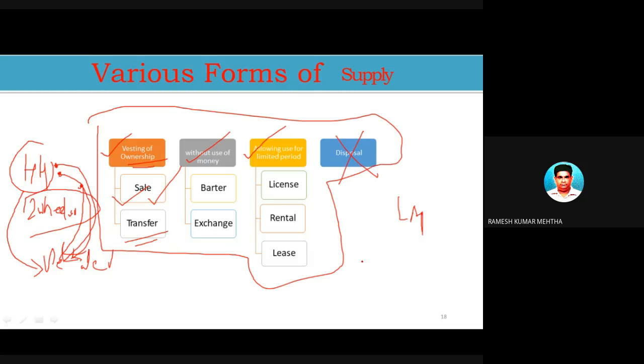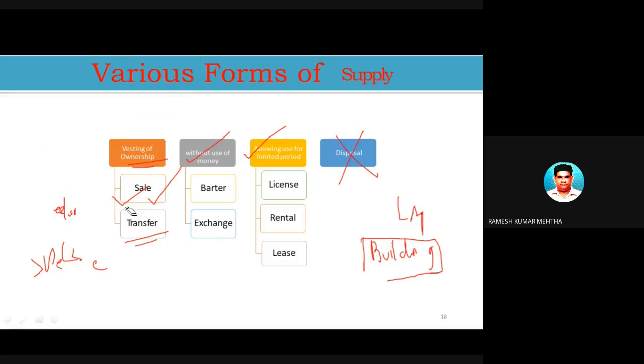For example, you might have heard about building, real estate. The building is in the name of the builder, and subsequently when you are purchasing the whole building, the building is transferred and the ownership is transferred in the name of the buyer. So there is also a supply of goods and services. That's the example I am trying to give.